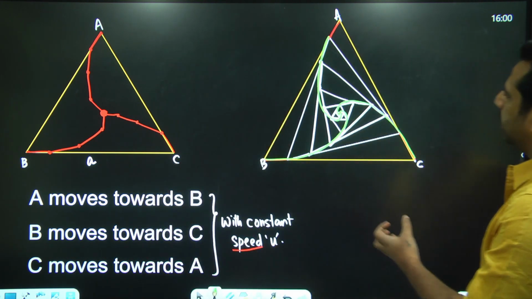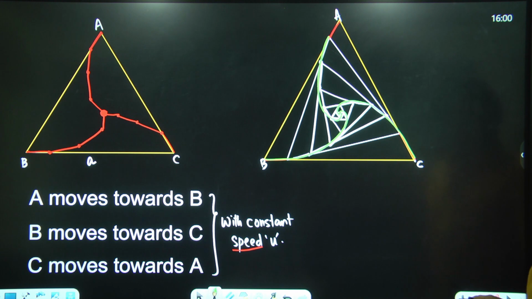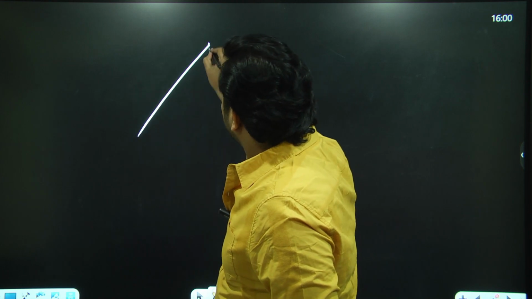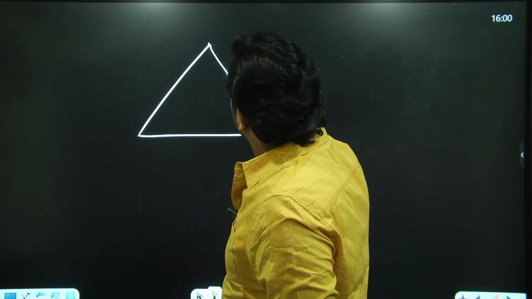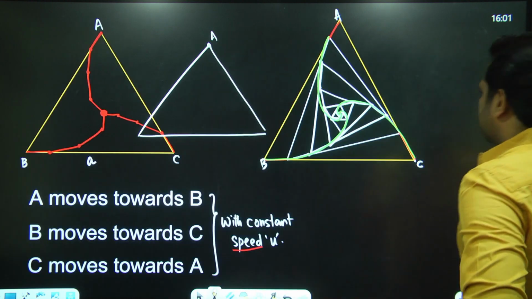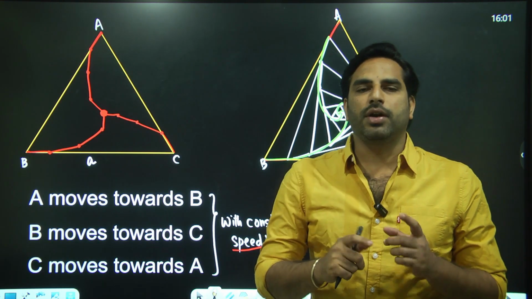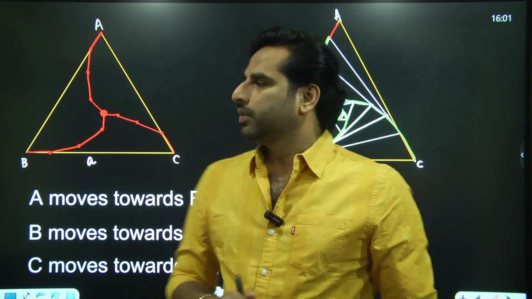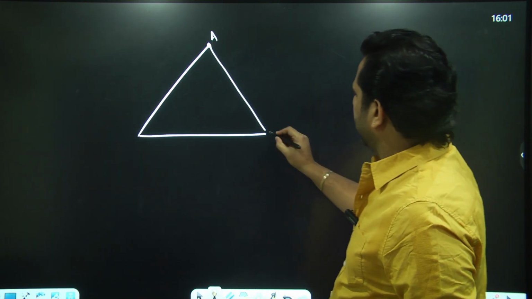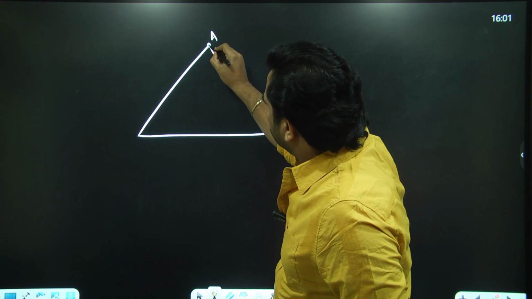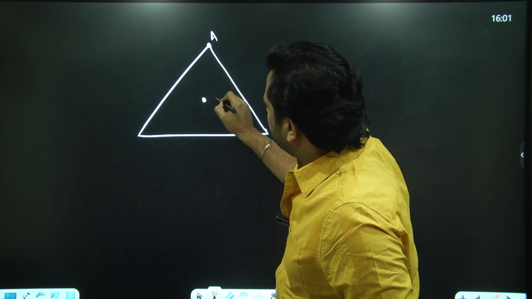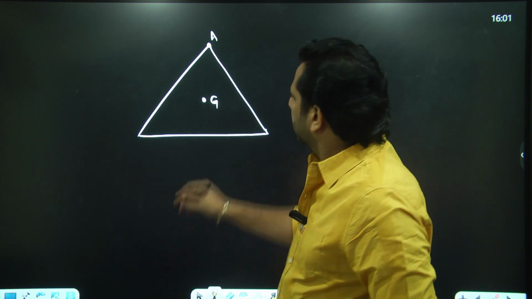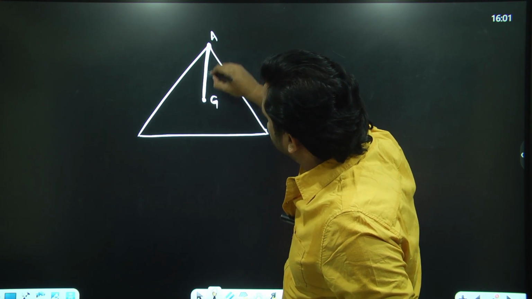Now, how do we find the time taken for them to meet at the center of the triangle? That is not that complicated. Method 1, the first method. The reason why I drew this figure is that at any given point of time, if you take a snapshot of these three persons, they are on the vertices of some equilateral triangle. The total displacement of any person, let us take person A, is from his initial position, that is the vertex, to the centroid of the triangle. I'll call the centroid G. The length from the vertex to the centroid is the displacement of the person.